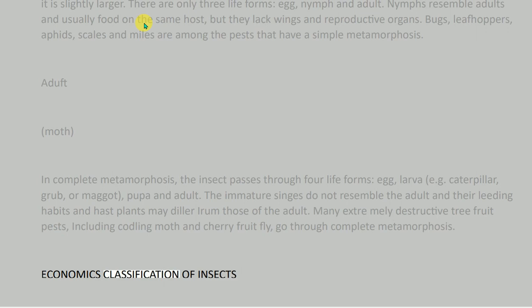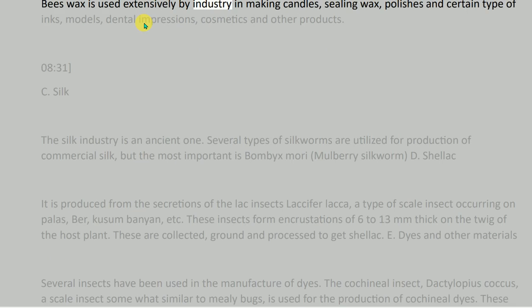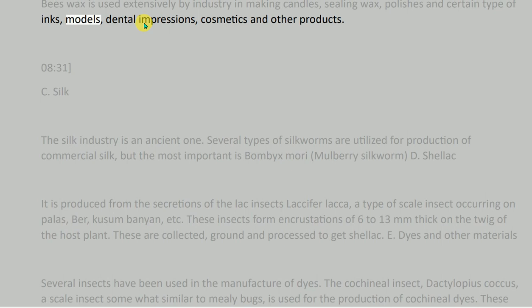Economic classification of insects. I. Beneficial insects. Commercial products derived from insects. A. Honey. Honey is used extensively as food and in the manufacture of many products. B. Beeswax. Beeswax is used extensively by industry in making candles, sealing wax, polishes and certain types of inks, models, dental impressions, cosmetics and other products.